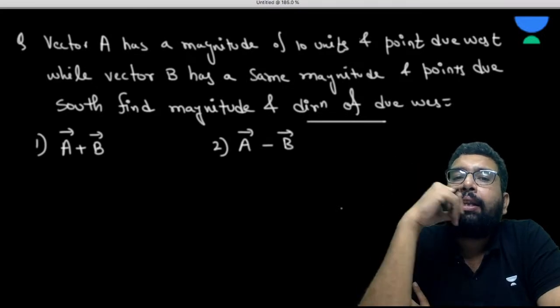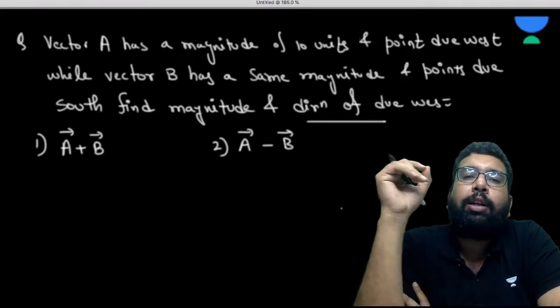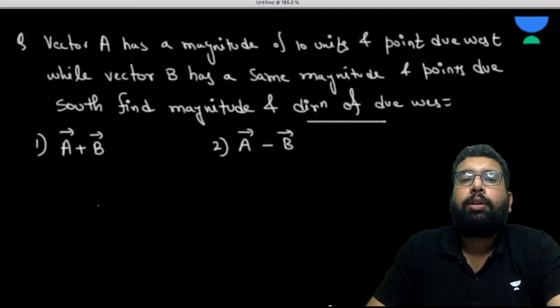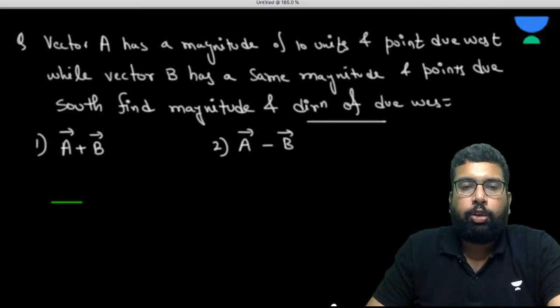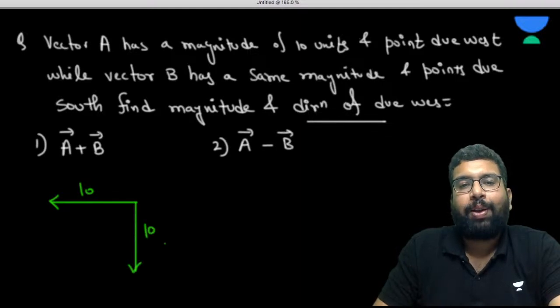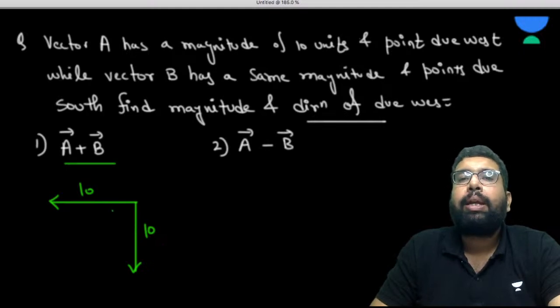So vector A has a magnitude of 10 units and points due west, while vector B has the same magnitude and points due south. Vector A is pointing towards the west, and vector B is pointing towards the south. So both vectors are the same in magnitude. Now when they are saying A plus B, you have to find the resultant. Now please understand this. So this is 10, this is 10.